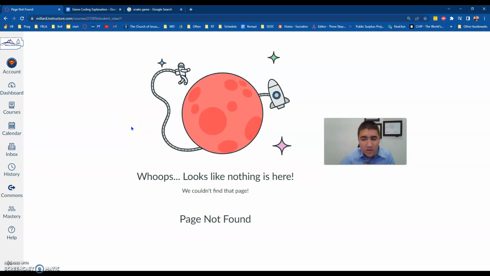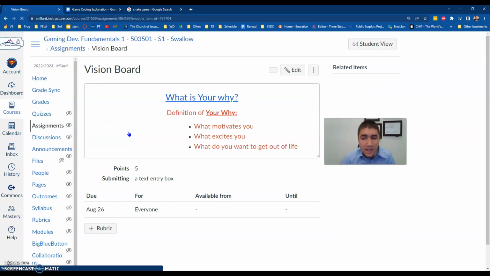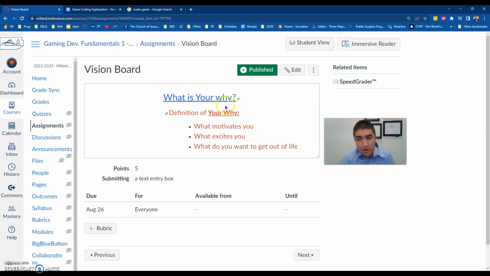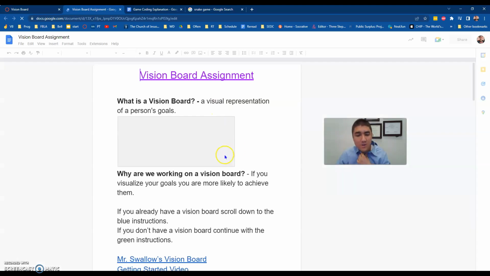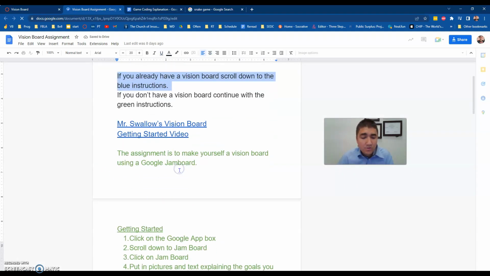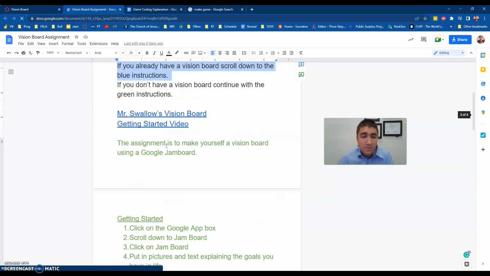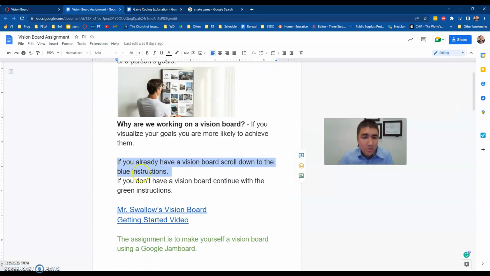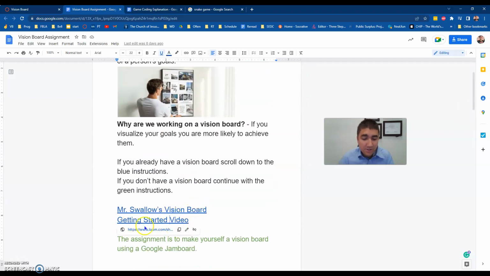The next one's vision board. A lot of you have been in my class before, so you'll know what we're doing. I ask you to please help those that haven't been in my class before. It's pretty simple. I have a lot of step-by-step instructions and videos. If you already have a vision board, you'll scroll down to the blue instructions and follow through those. If you haven't made a vision board yet, you'll go down to these green instructions. Here's also a getting started video. If you need a little bit more step-by-step visual and audio instructions, feel free to watch that.